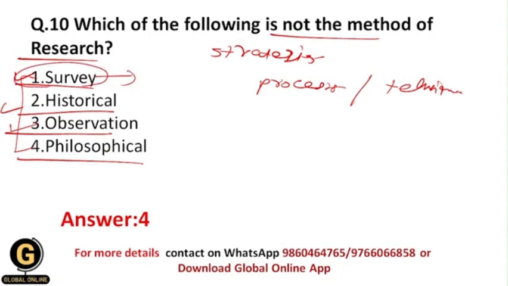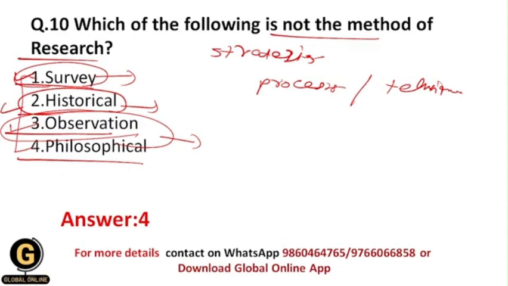Within the historical method of research, basically we can collect the data from the past. We can collect the data through the people in the past, through the pictures or videos which are recorded. And as well, observation is the most used data collection method in research, in different kinds of research types, right?